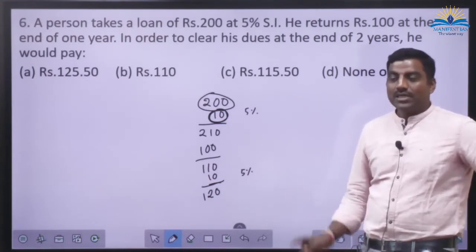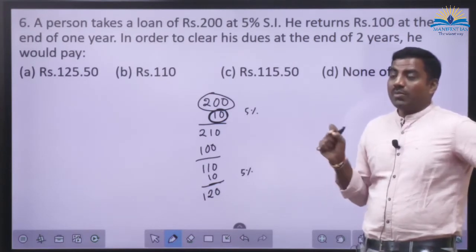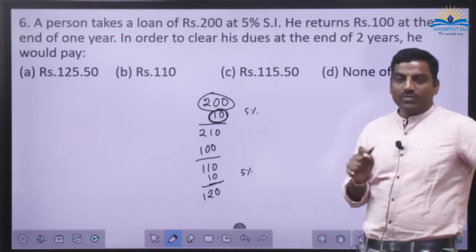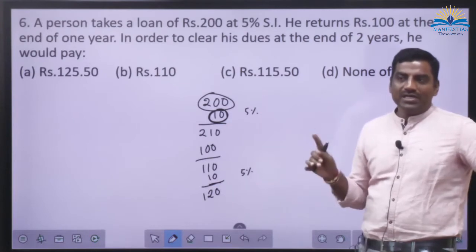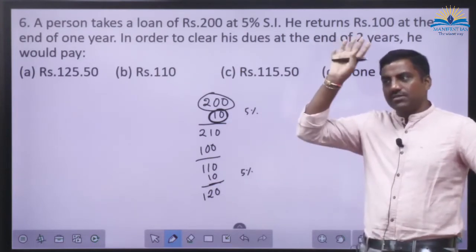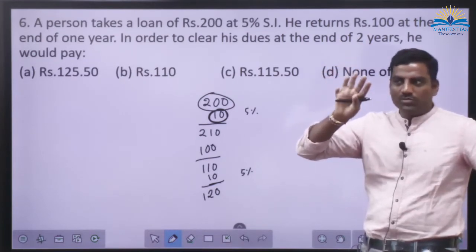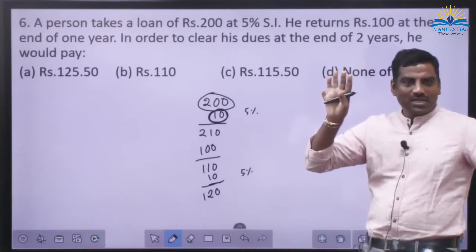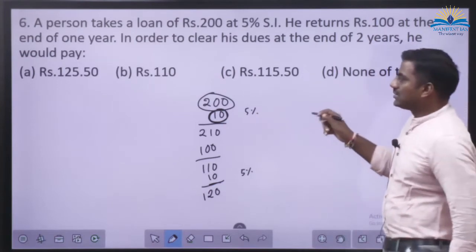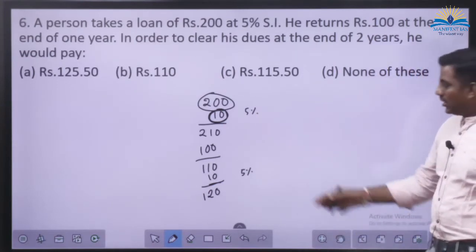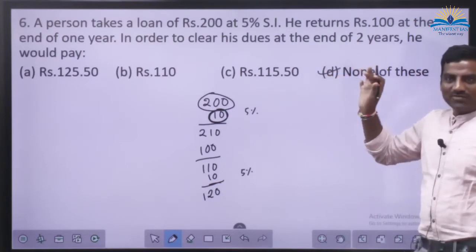How does it vary? But we have to understand from this question that no matter how many years you are keeping, no matter how the rate of interest changes, or whatever transactions you make, the simple interest is always calculated on the initial sum. Understood? Done? Do you have a problem with this method? Yeah, people had a problem. That is why they have shifted to compound interest. Okay, done. So now his liability is 120. I understood your problem. Your answer is not among the first three. This also can be the answer. None of these is a valid answer.